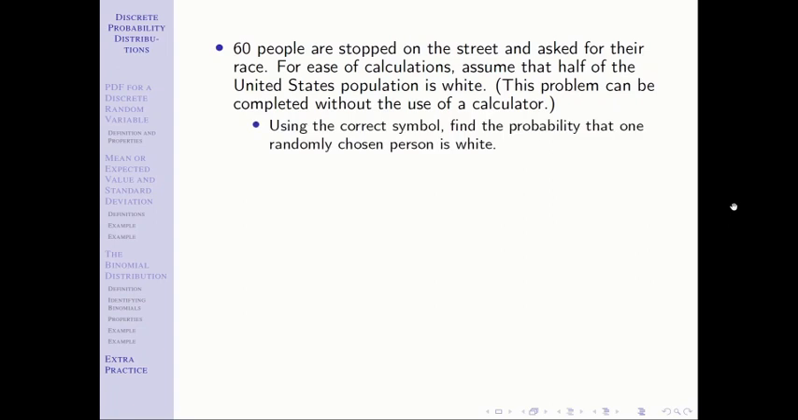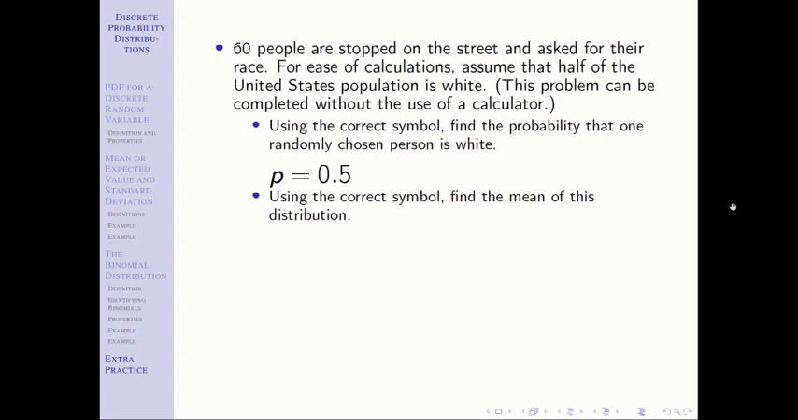Using the correct symbol, find the probability that one randomly chosen person is white. That should be fairly simple, given to you in the problem. P is 0.5. I want to make, of course, the distinction as we've talked about: P is the probability of success in one trial, whereas when we ask about the probability of success over a series of trials, we don't have a symbol for that. We write out a probability statement for that. So make sure we keep those separate.